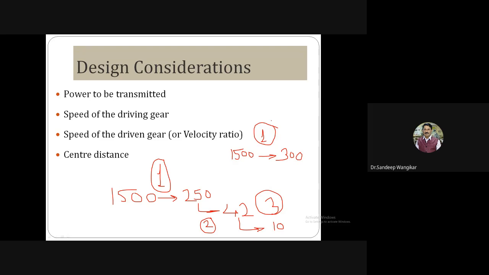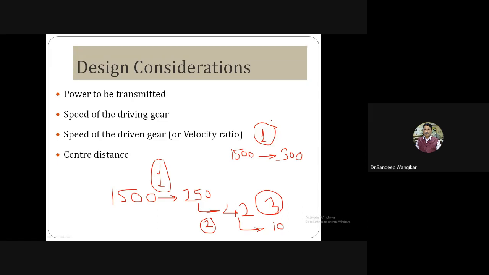So next is center distance. Depending upon how compact we want the gearbox and what space is available in which we will accommodate it, it is decided by the center distance. Center distance is calculated from the size of the gears. Center distance is nothing but the distance between two shafts, that is, pinion and gear. So the PCD of the pinion plus the PCD of the gear will define the center distance. This is again one of the most important parameters.